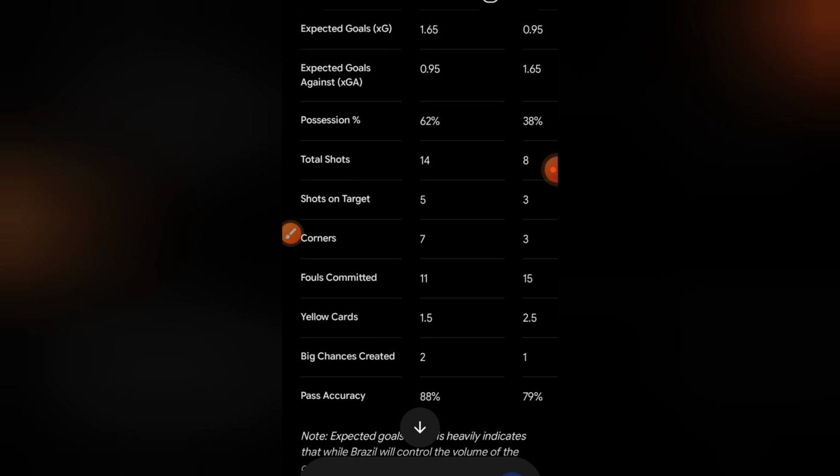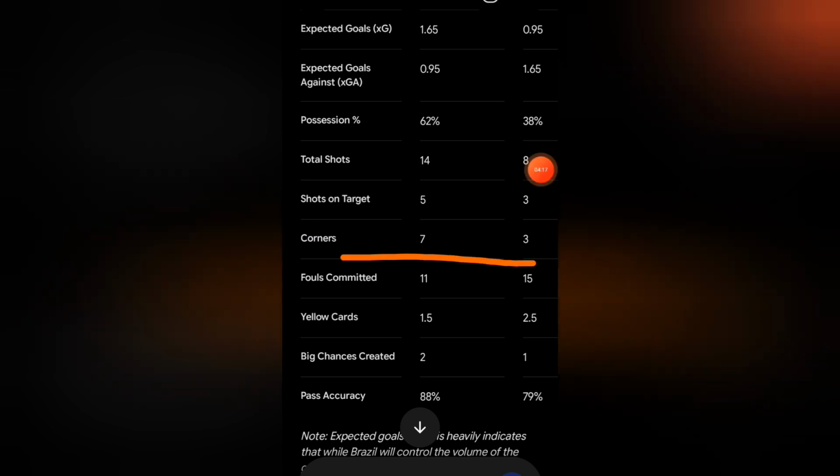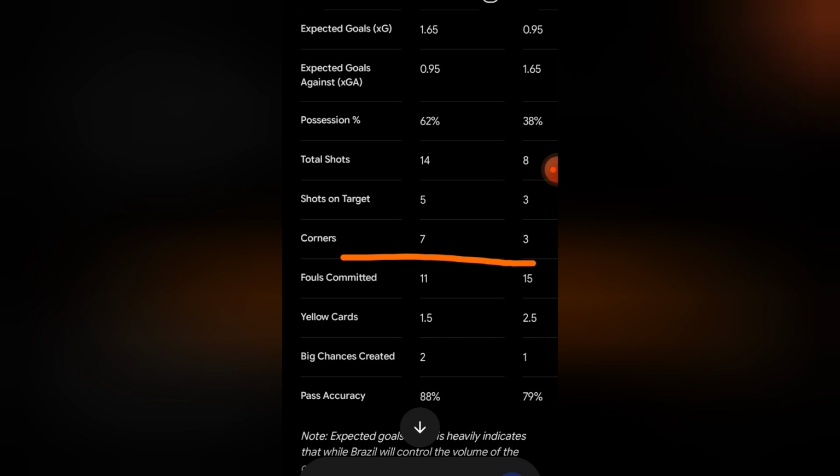Now, most of the options that we always look into here is the total shots to be expected in that particular game. And of recent, I don't look into the corners, because the corners in international games or any tournament is not always consistent. So corners happens to be one of the stats that is always very difficult to predict, although sometimes when you predict it, it always moves well, most times with league games. But when it comes to international match fixtures, the consistency of corners is not always there.